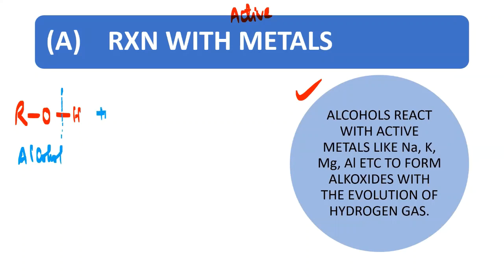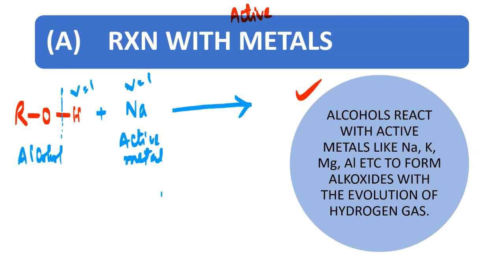Let's make it react with the reactive metals. You can take here sodium, potassium, aluminium, magnesium. Let us take sodium first. In this particular reaction, this is our active metal, a highly reactive metal. So what is going to happen? This sodium is going to replace hydrogen. You know that the valency of sodium is 1 and the valency of hydrogen is also 1. So no problem at all. We can directly replace it. There's no need to balance the reaction. It's already balanced because the valency of sodium is 1 and the valency of hydrogen is also 1. So easy replacement is here.